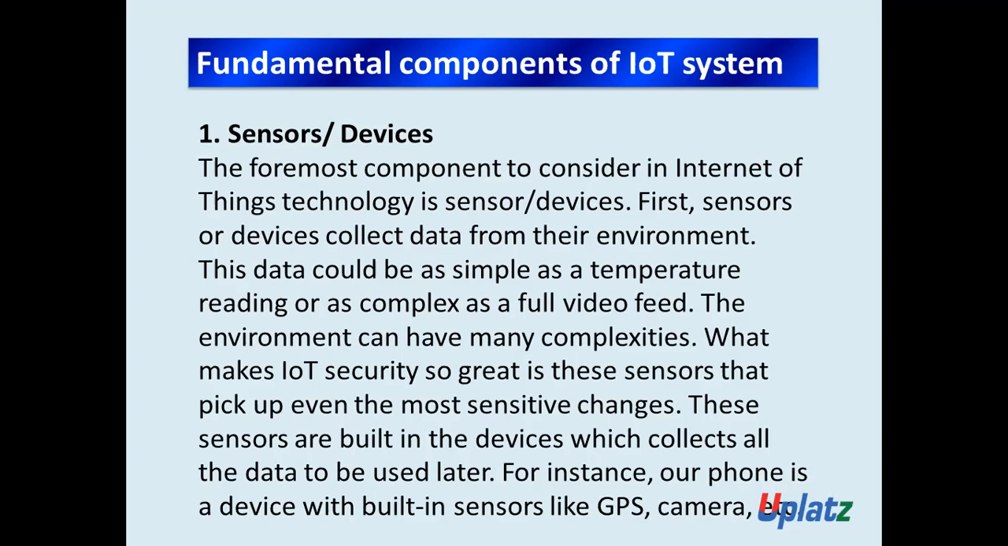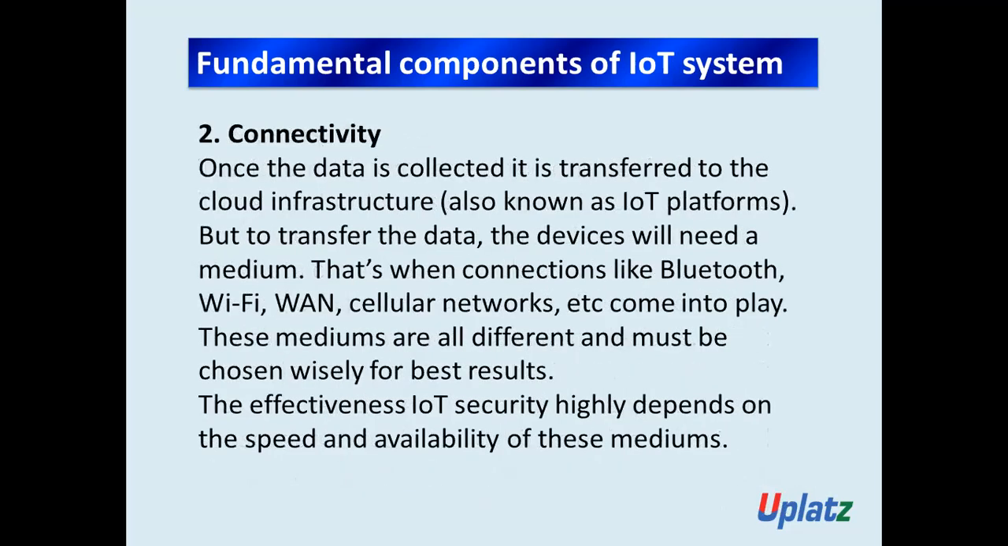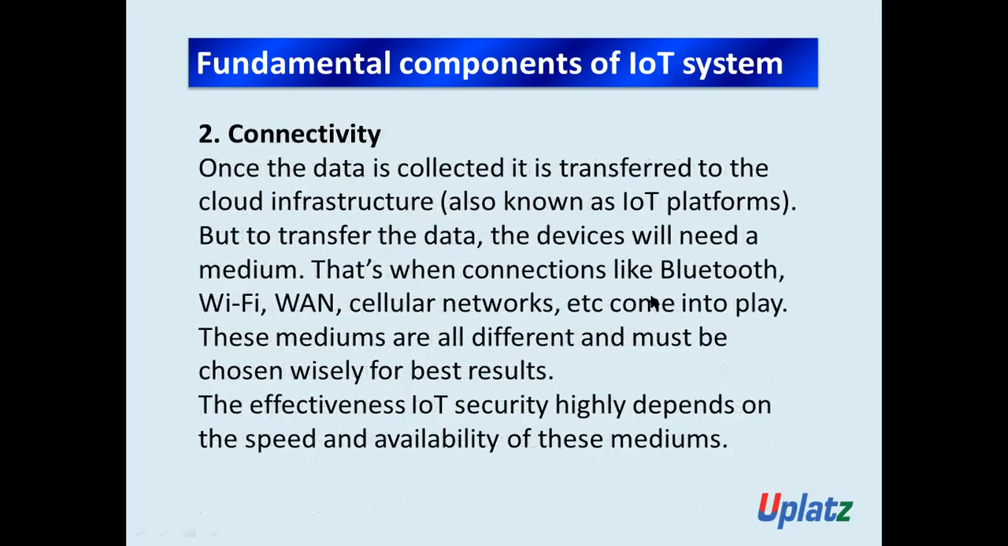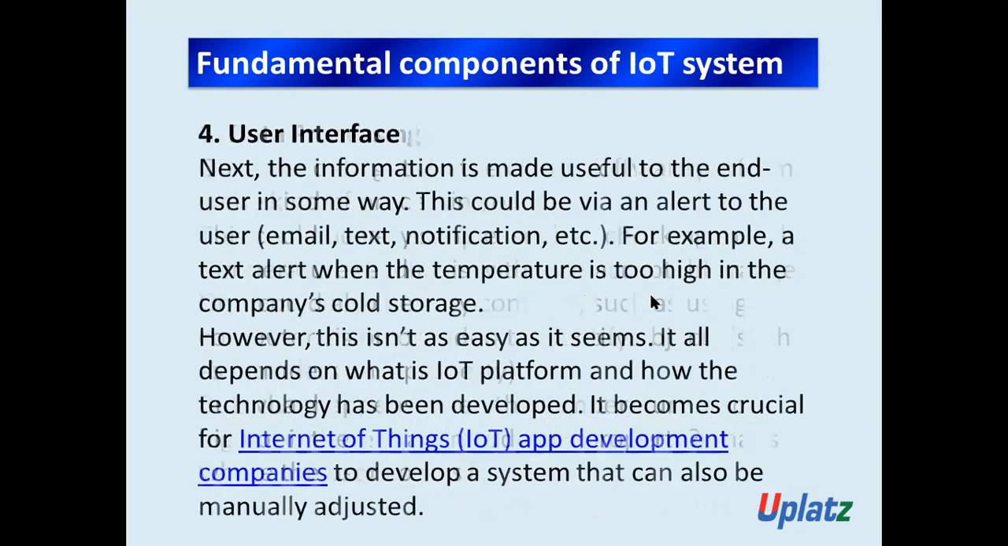Got the point? Now the next fundamental component of the IoT system is connectivity. We have just discussed a few things about sensor devices. Don't worry, we have a separate chapter, a separate session, on each of these components of the IoT system. In our later sessions, we are going to discuss all the concepts in depth: the sensor devices, the connectivity, the data processing, and the user interface.